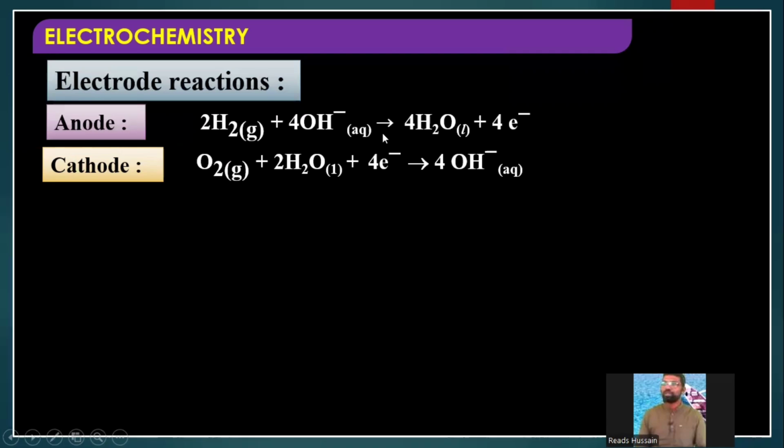So this is the anodic reaction. This one is the cathodic reaction. Now we'll see what is the overall reaction. Can you write the overall reaction based on this?